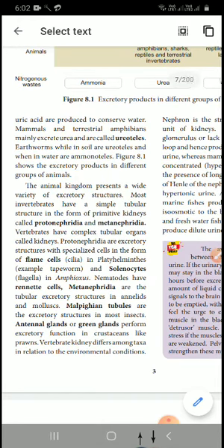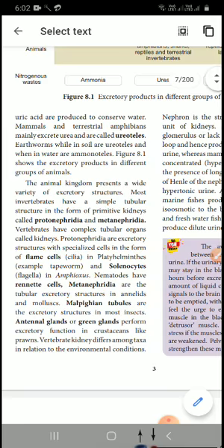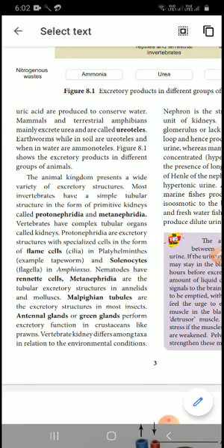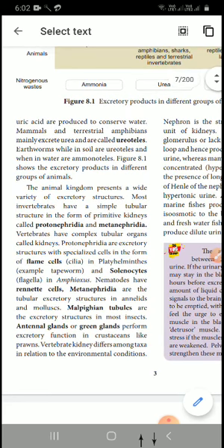Protonephridia, or excretory structures, have specialized cells in the form of flame cells. Underline the word flame cell, in Platyhelminthes, and solenocytes in amphioxus. Nematodes have renette cells. Metanephridia are the tubular excretory structures in Annelida and Mollusca. Malpighian tubules are the excretory structures in most insects. Antennal glands or green glands are the excretory organs in crustaceans.